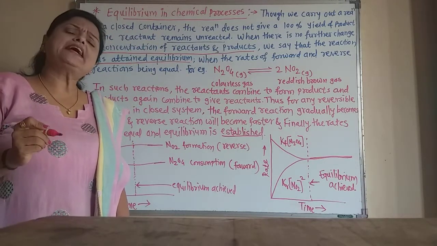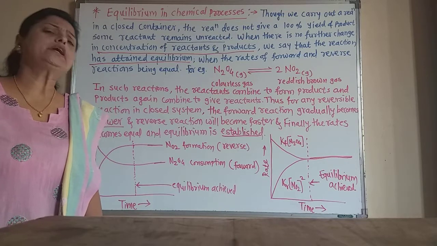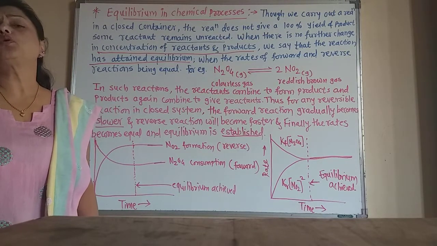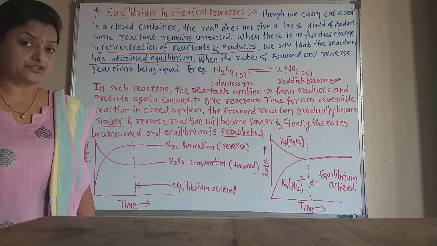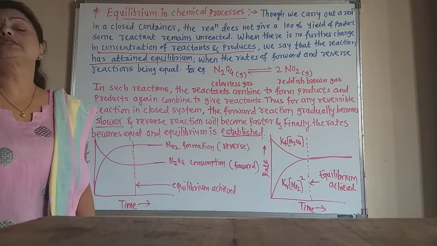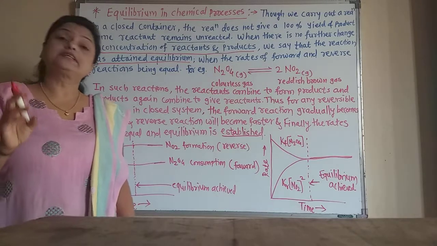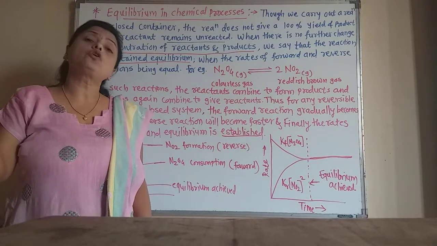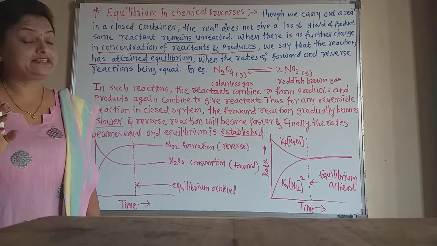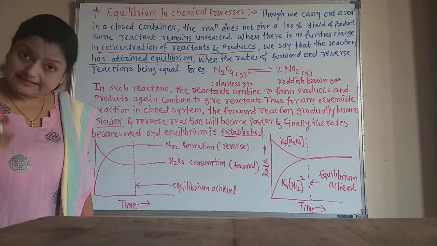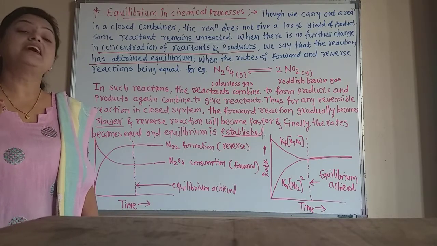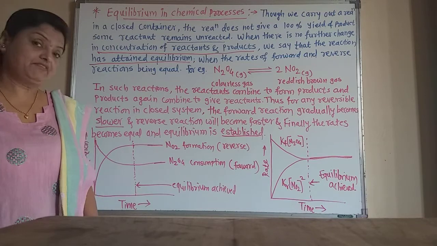Though the reaction is carried out for a long time, there is no change in the concentration of reactant and products. Remember that the concentration of reactant remains as it is and product remains as it is. The concentration of reactant does not decrease, or the concentration of product does not increase at that time. And at that time we say that the reaction has attained chemical equilibrium.